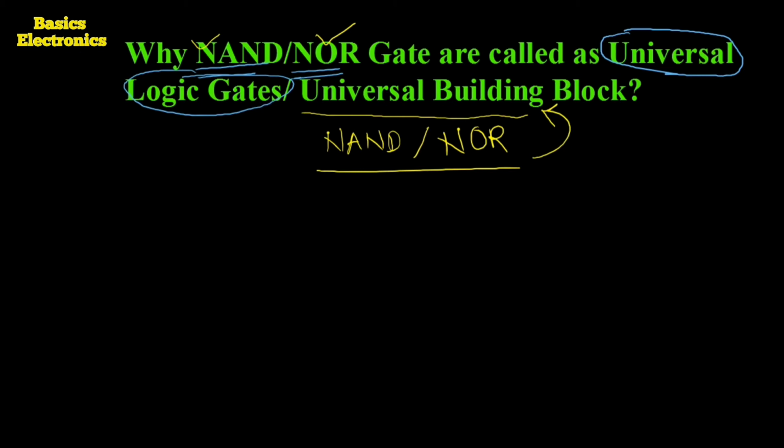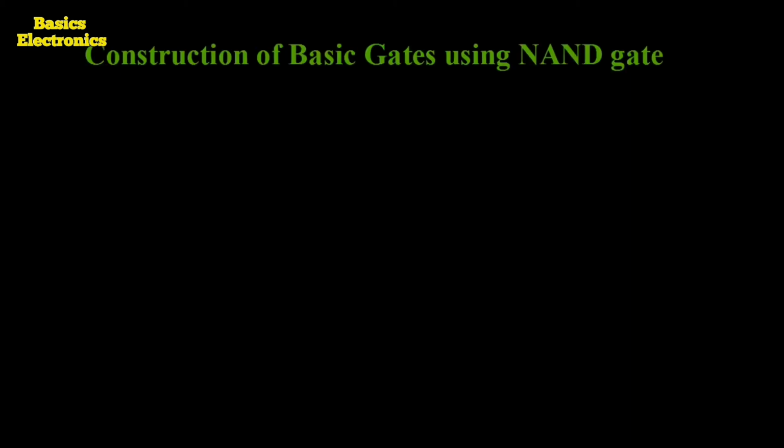Okay. Now we have to see how we can construct the basic gates using only the NAND gate or using only the NOR gate. First, the construction of basic gates using only the NAND gate.